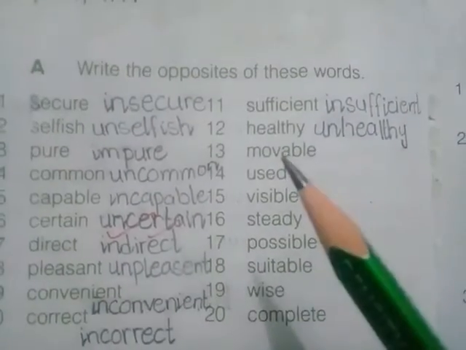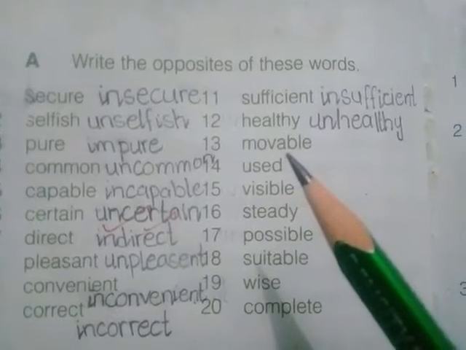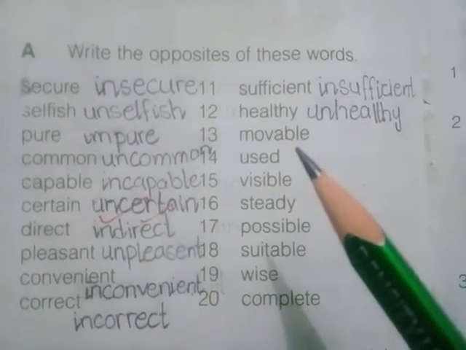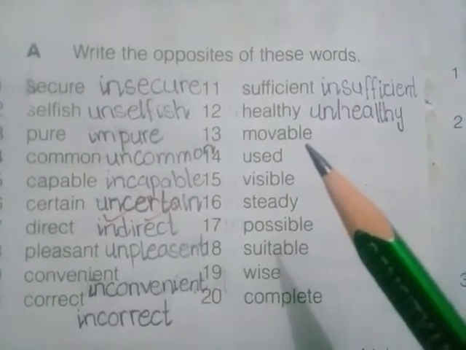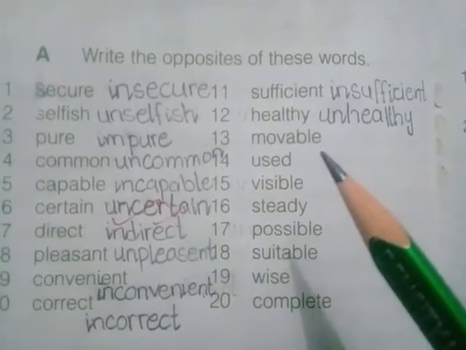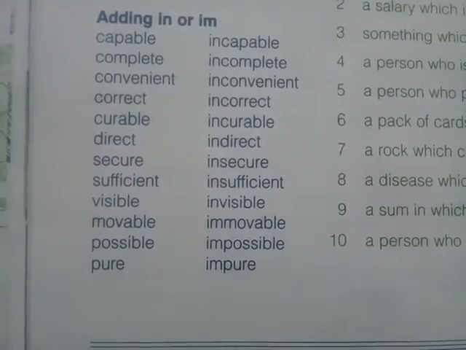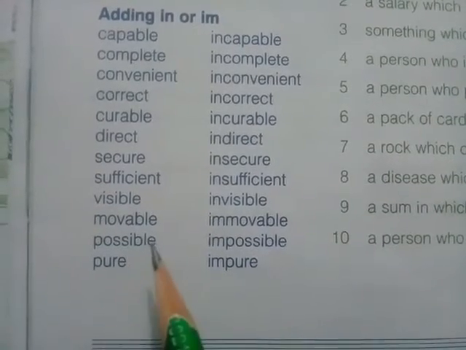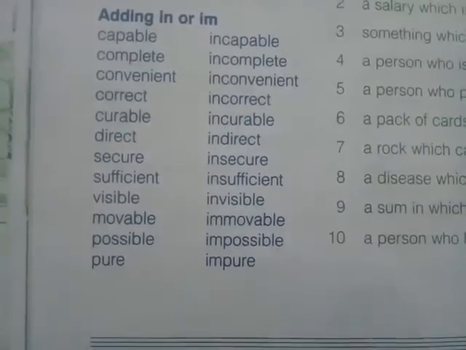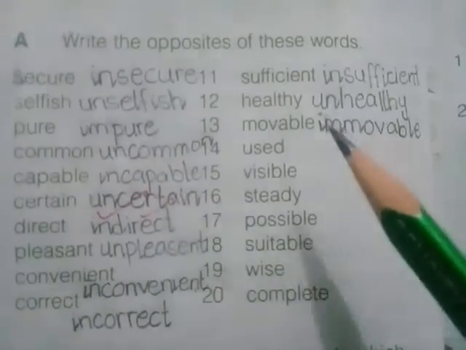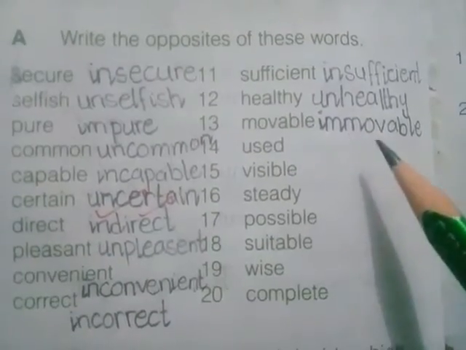Healthy, unhealthy. Okay, now number 13 word is movable. And what is the meaning of movable? Movable means capable of being moved. Yes, now we'll see what is the opposite of movable. Movable, immovable. Now, answer of movable will be immovable.